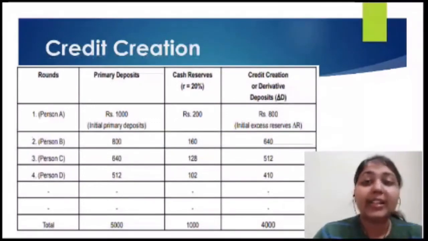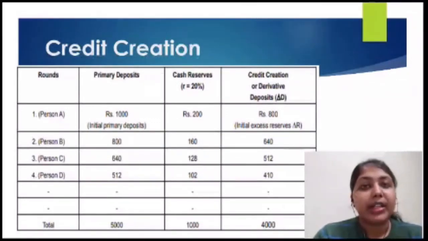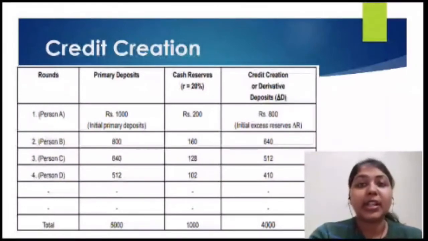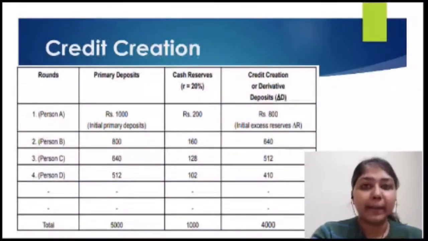Now out of the remaining 800, they create credit. This 800 is given to person B as a loan, which is again assumed to be deposited in the bank. They are not giving it out as cash. So that 800 is again deposited in the account of person B. Out of that 800, again 20% is kept as a cash reserve, so 160 is kept there.